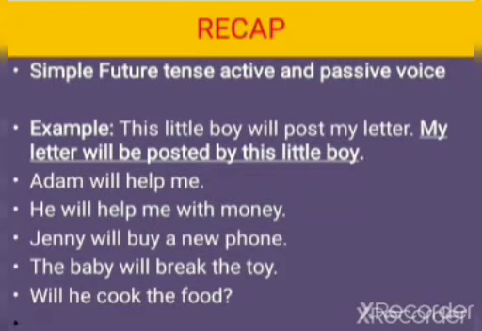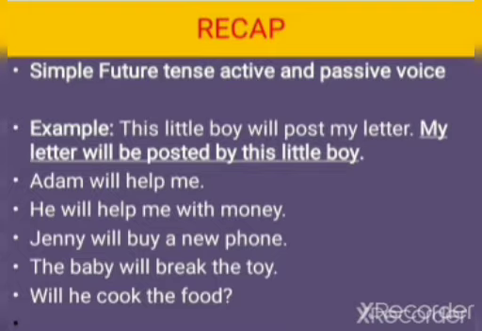Now children, let's have a quick recap for the simple future tense in active voice as well as in passive voice. Let's see the example first. This little boy will post my letter. So in passive voice, my letter will be posted by this little boy.